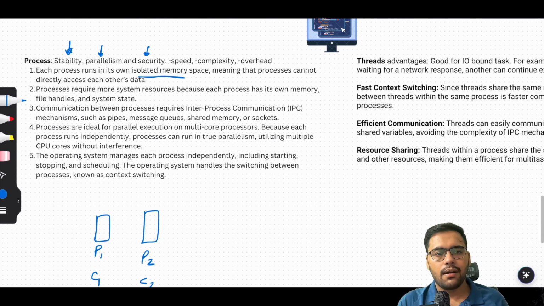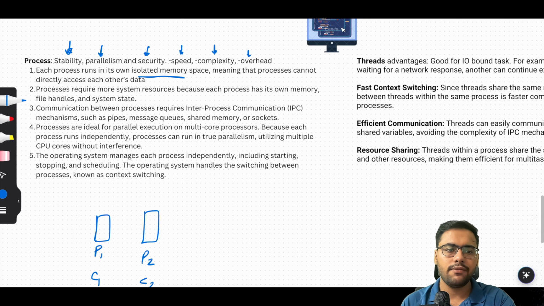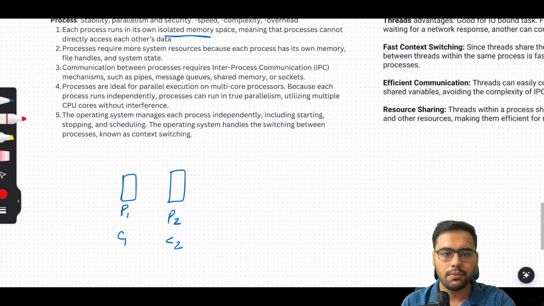Now the problem with processes is speed. Because they take separate memory space, they have overhead that gives a speed issue. Other than that, they have a more complex implementation. The communication between two processes is done with the help of IPC, that is inter-process communication. So two processes will communicate with the help of inter-process communication.